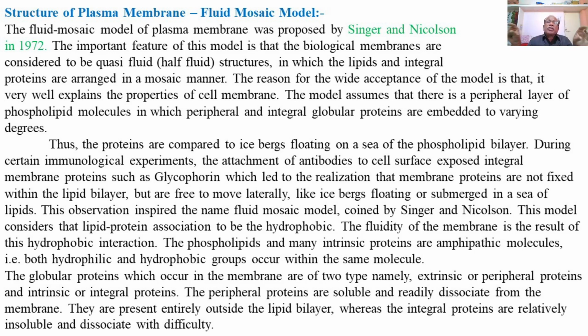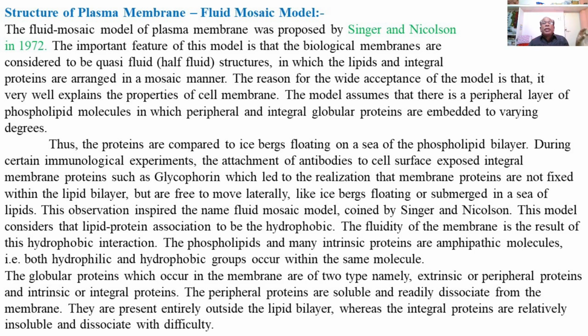This represents a structure resembling icebergs floating on the lipid layer, with the two types of proteins occurring on the surface of the plasma membrane like icebergs floating on the lipid layer.